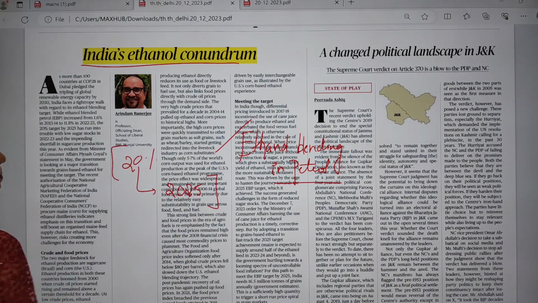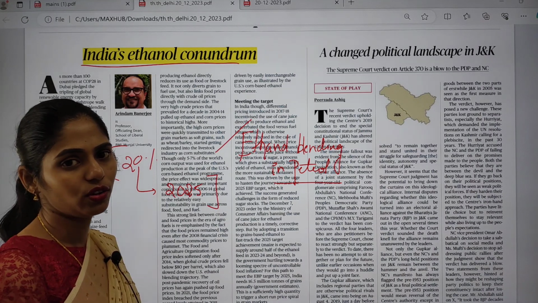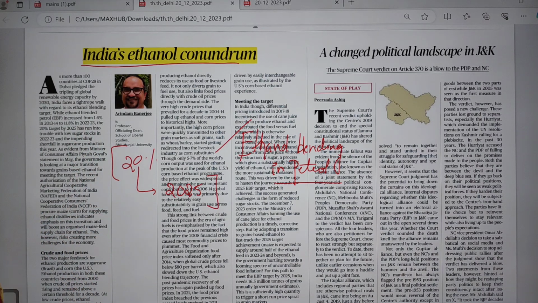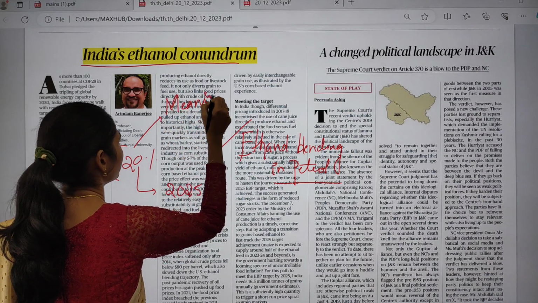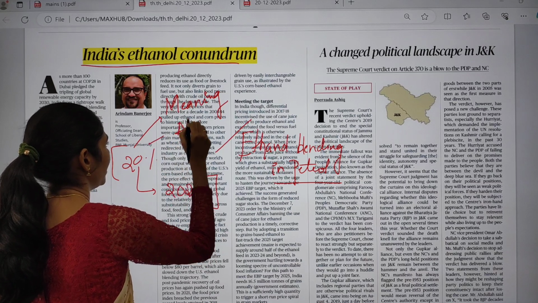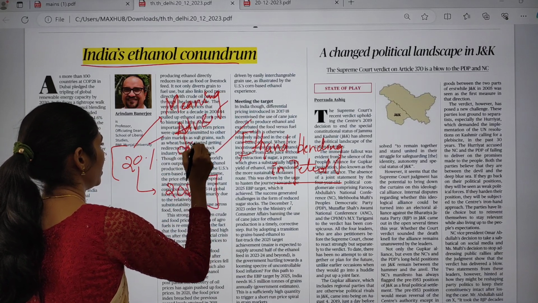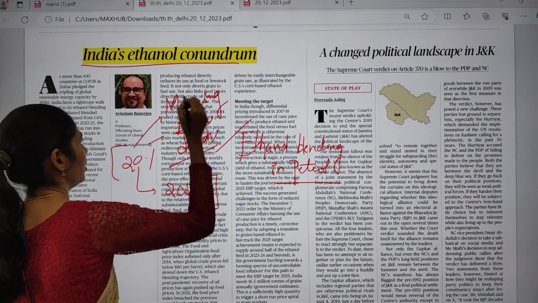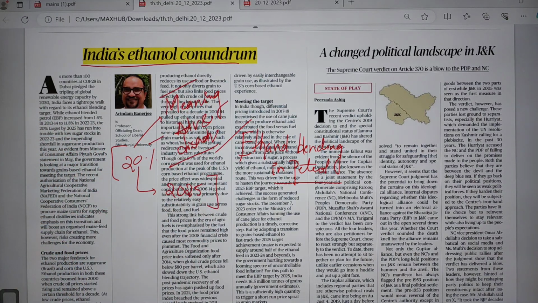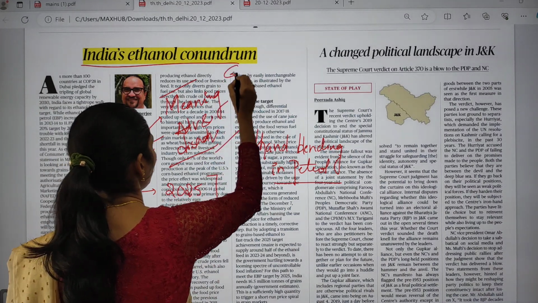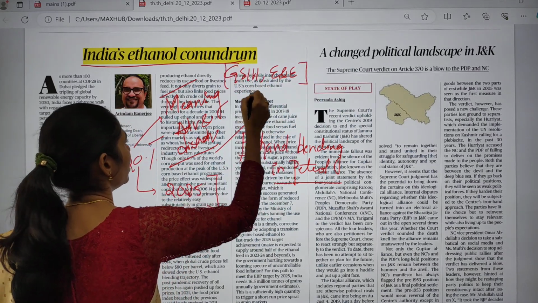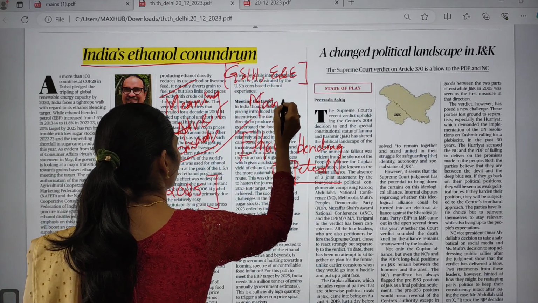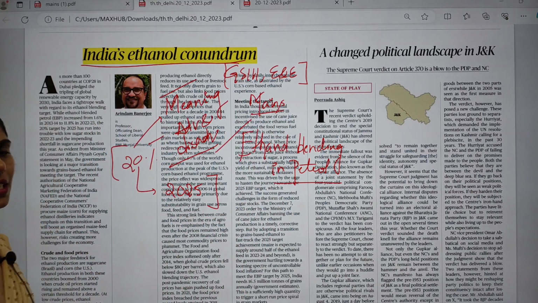India's target is 20% ethanol blending, and that too by 2025. Here you have to understand the meaning of ethanol blending and what the advantages and disadvantages of ethanol blending are. These things are very important, and this topic is important from your GS Paper 3 environment and ecology, and you can get a mains based question here, not prelims based.